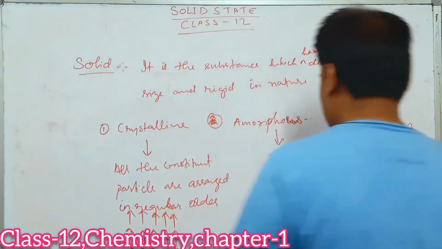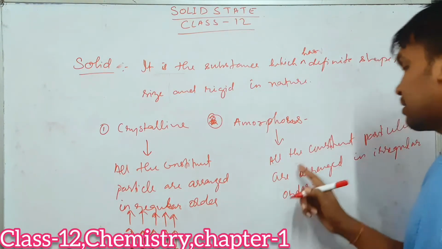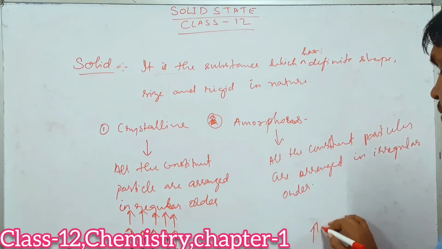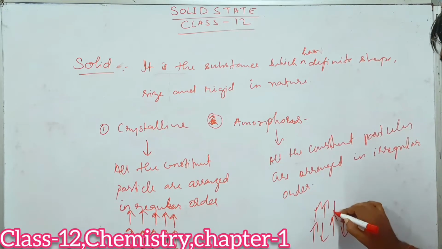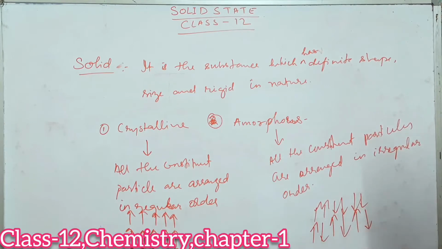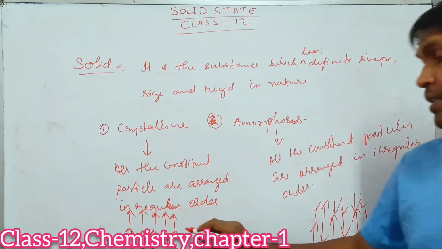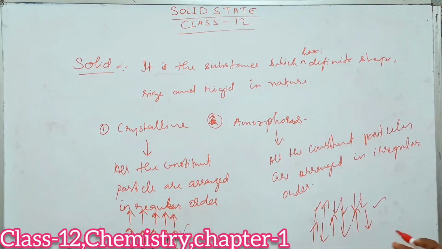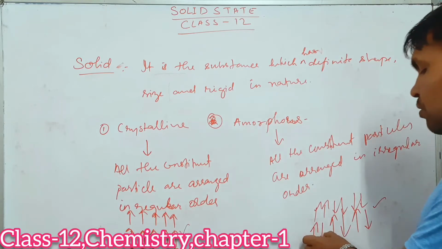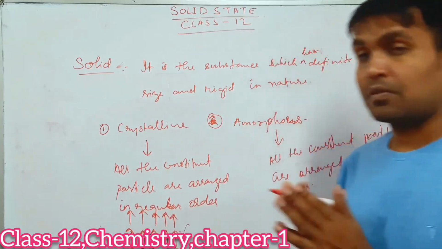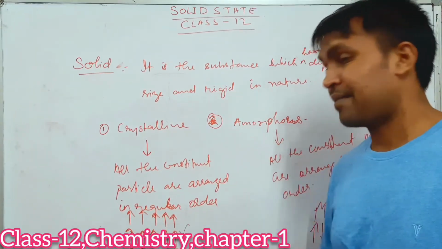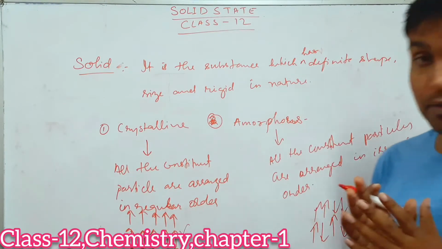Now coming to the amorphous. In the case of amorphous, you will see the arrangement is not regular. Suppose here one is this way, then the other will be this way, and here two will be this way and two will be downside. So you can see that it is not a regular arrangement. Here the arrangement is regular, whereas here the arrangement is different. After every short interval of time the arrangement changes in amorphous, whereas in crystalline throughout the structure they have the same kind of arrangement.